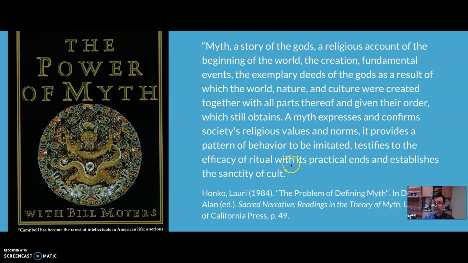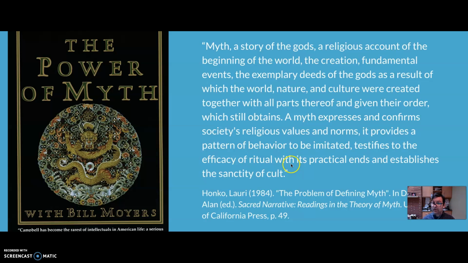I'm not going to try to unpack it for you right now, but the argument that Honko would make is that all myths involve some elements of what he's describing here in this quotation, right? There are differences between different cultures and how their origin stories are told, but they all share some of these common elements.